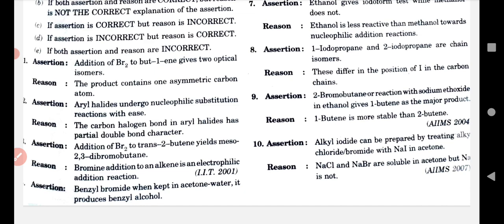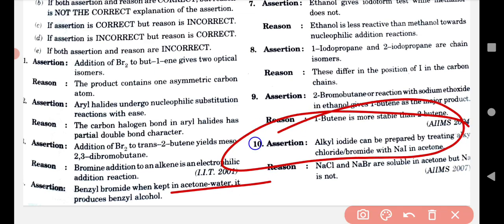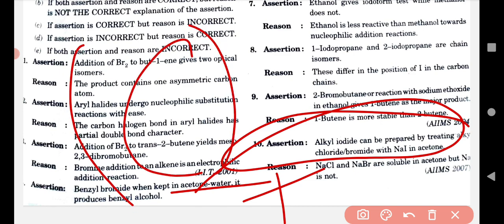That's the last assertion and reason. The assertion is that alkyl iodide can be prepared by treating alkyl chloride or bromide with NaI in acetone. The reason is that NaCl and NaBr are soluble in acetone, but NaI is not soluble. So the first one, the assertion, is correct, but the reason is not correct. That's why option C is the correct answer of the 10th assertion and reason.